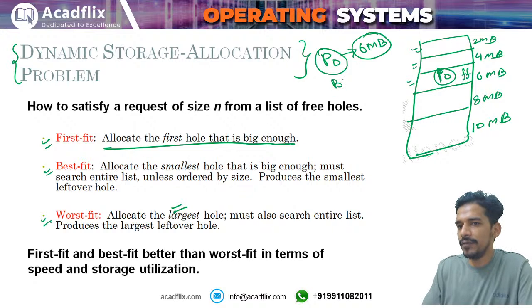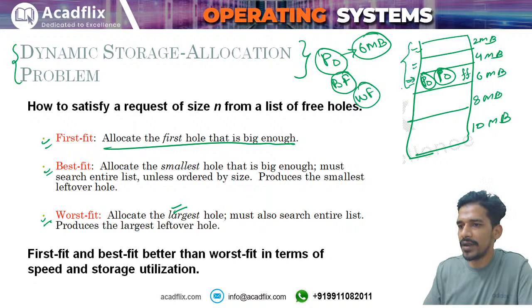According to best fit, you will allocate that partition in which you will not have any internal fragmentation. So according to best fit, you will allocate this space, because in this partition there will be zero internal fragmentation, right? Worst fit says that you will allocate that partition in which you will have the largest internal fragmentation. The partition in which there will be the most wastage, you will allocate there. First fit means wherever you first find free space, put it there.